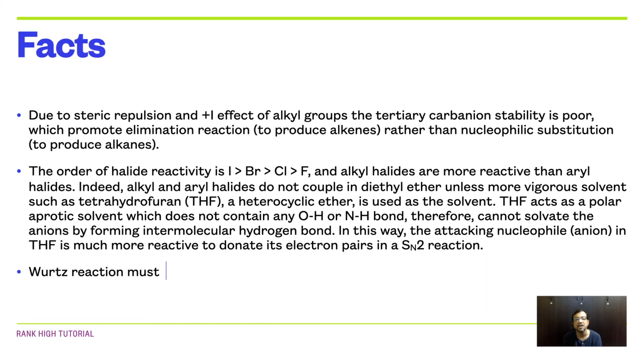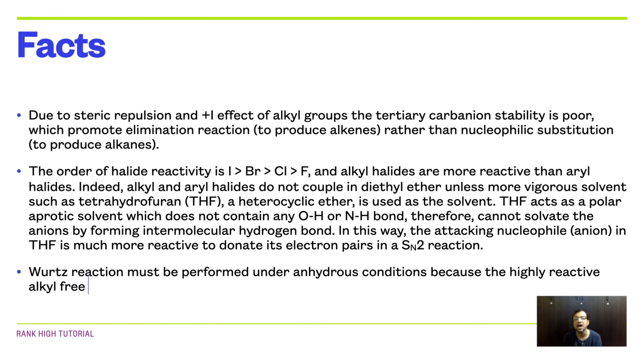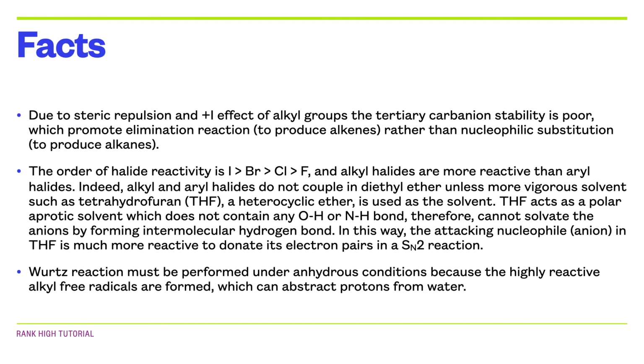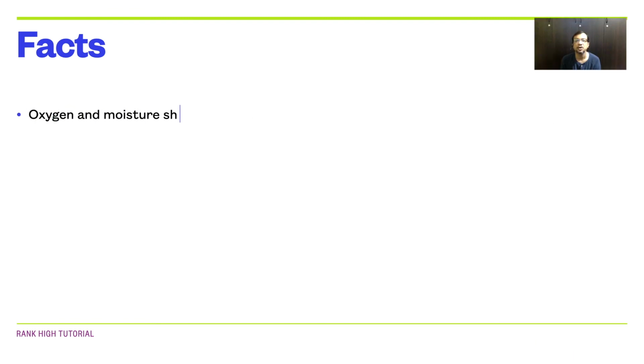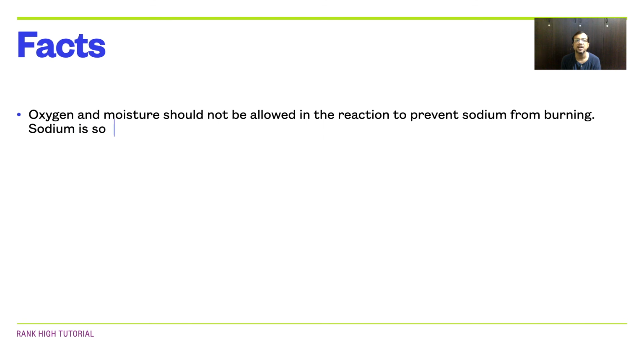Wurtz reaction must be performed under anhydrous conditions because the highly reactive alkyl free radicals are formed, which can abstract protons from water. Also, oxygen and moisture should not be allowed in the reaction to prevent sodium from burning. Sodium is so reactive in open air, it is generally stored under kerosene.